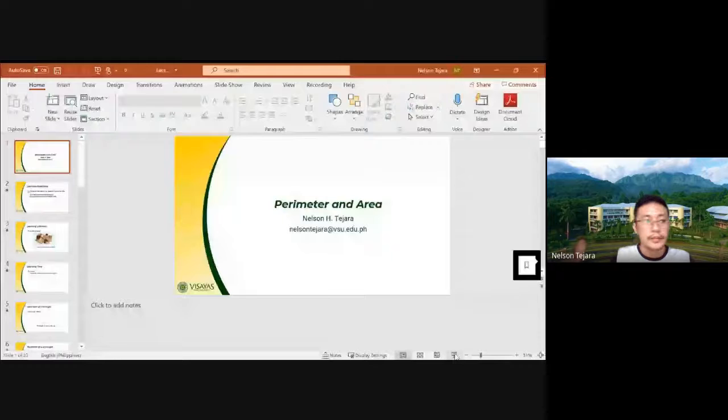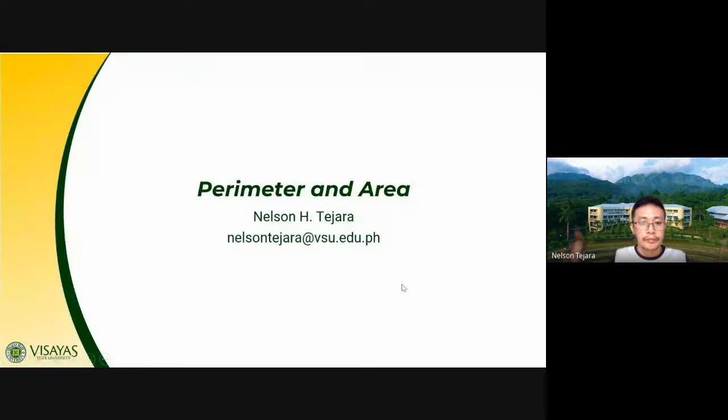Perimeter and area. Okay, so another lesson that we're going to talk about this morning is all about perimeter and area.